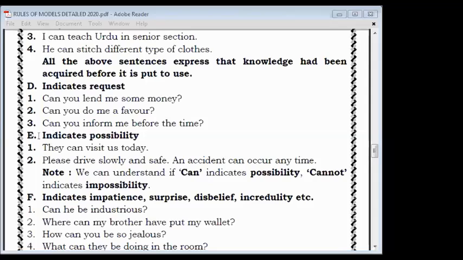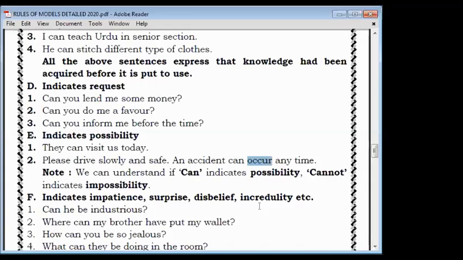Next word rule is there: indicates possibility. Possibility means something is possible or not possible. As one example, they can visit us today. So some chances are there, that's why can is used. Sometimes see a different chance. Here you see, please drive slowly and safe. An accident can occur anytime. Occur means to happen. What is the meaning? Occur means to happen.